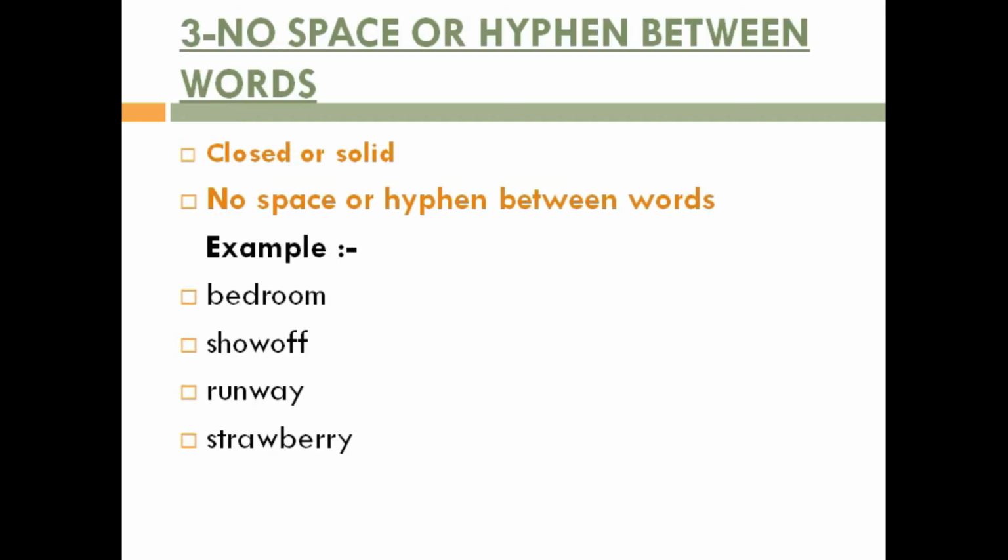Let's see the third one. No space or hyphen between words, or we can say closed or solid compound words. Examples, you can see bedroom, show off, runway, strawberry, today, workshop, rainbow, playground, overpass, etc.